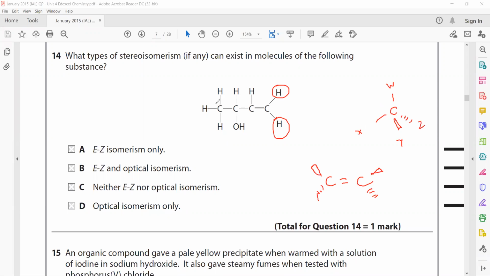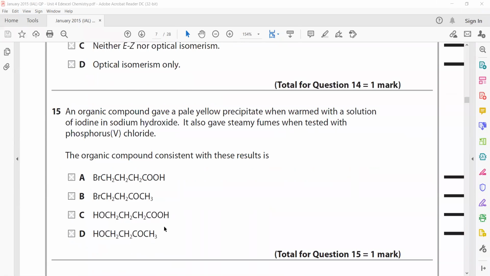So we'll check the chiral carbon. This is not the chiral carbon. But you can check this is a chiral carbon, that all different groups are attached to this carbon. So this will be geometrical isomer or optical isomer. Sorry, it will be optical isomer, but not a geometrical isomer, because identical groups are attached to a carbon which is having the double bond.